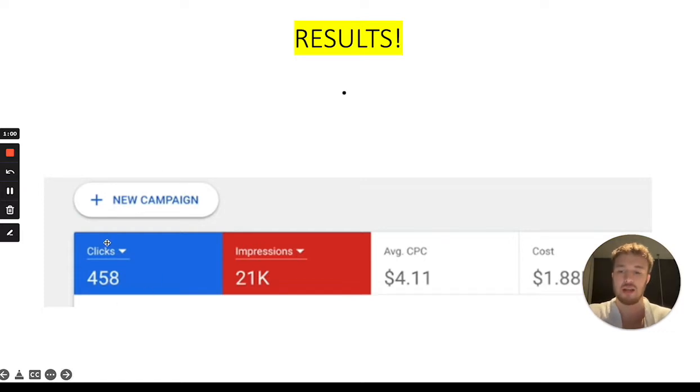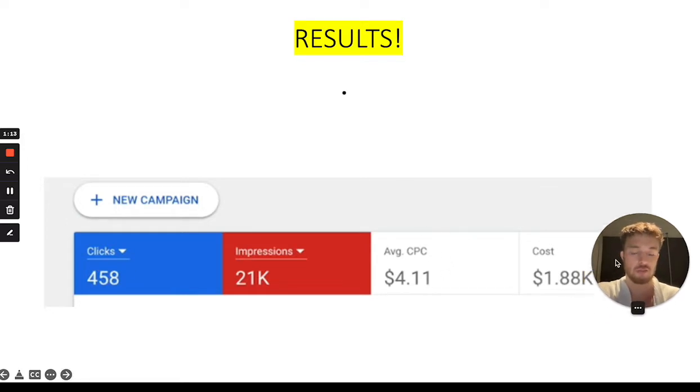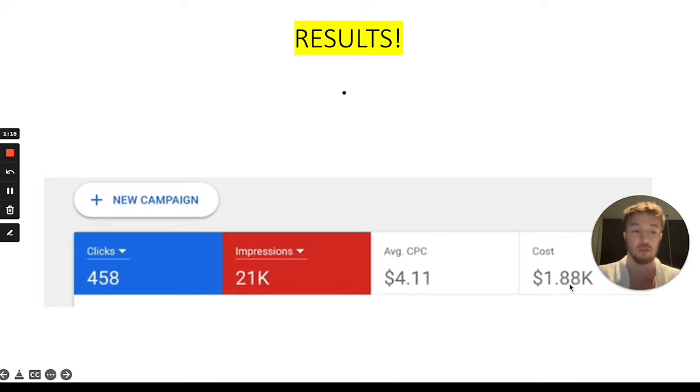As you can see over here, I had 21,000 impressions on this ad on a Google search campaign, and you can see over 458 clicks. Average cost per click was $4, and the cost for that was $1,880. So imagine this: you're promoting a ClickBank product or MaxWeb product or any other high ticket, low ticket or mid ticket offer, doesn't matter. You're just promoting a product as an affiliate, doing affiliate marketing.